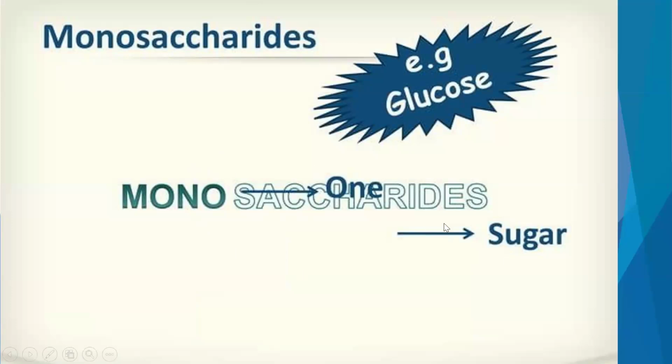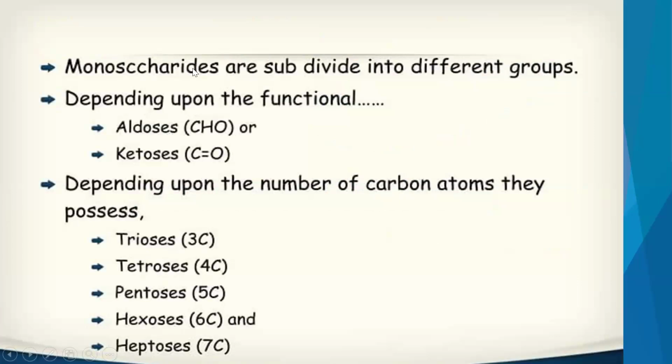Since it is having one sugar, it cannot be further broken down or hydrolyzed. But still they can be further divided. Monosaccharides can be subdivided into different groups based on function and based on the number of carbon atoms, as we have discussed earlier.